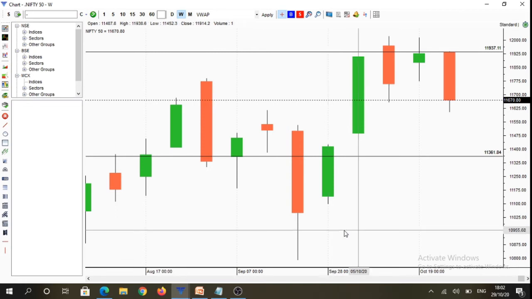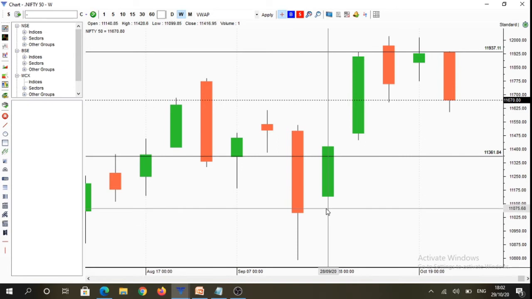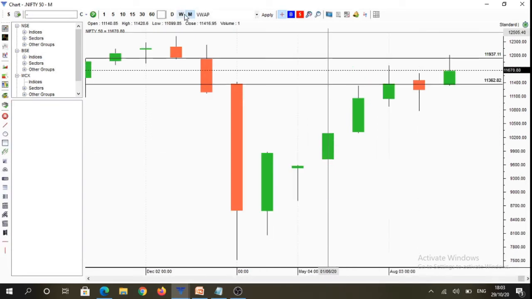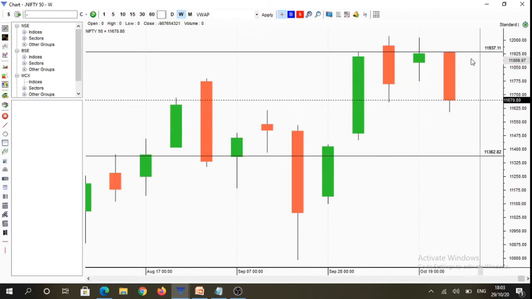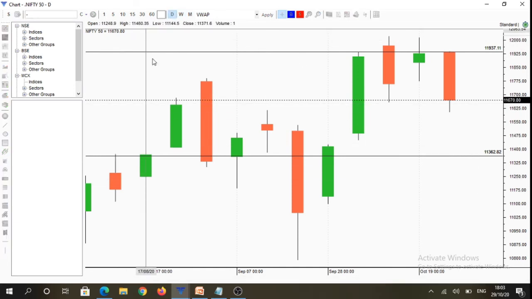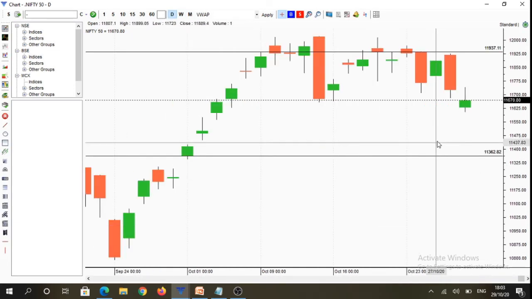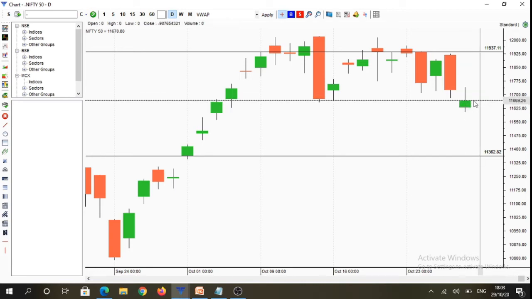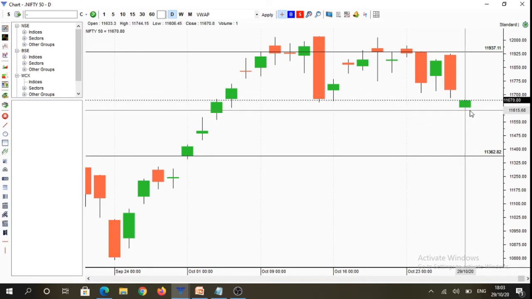So coming back to our analysis, you will see that we have a situation of conflict among various time frames. That is, monthly is under control of buyers above 11,364 levels, and weekly time frame is under control of sellers below 11,937 levels. And if we see today, market opened gap down above 11,633 levels. Market was under control of buyers, so that is why this candlestick is green today.